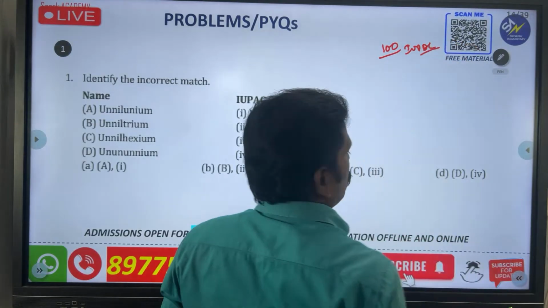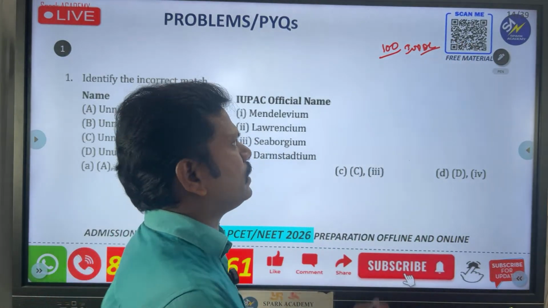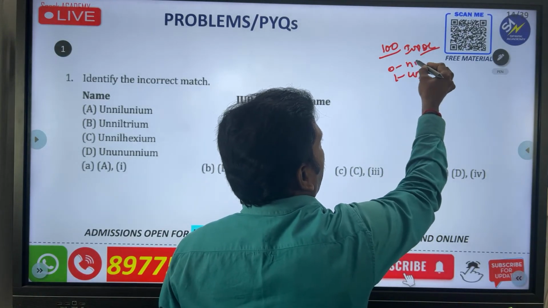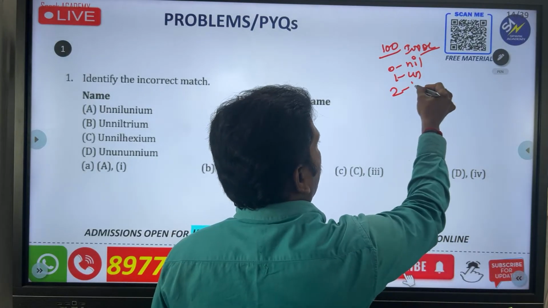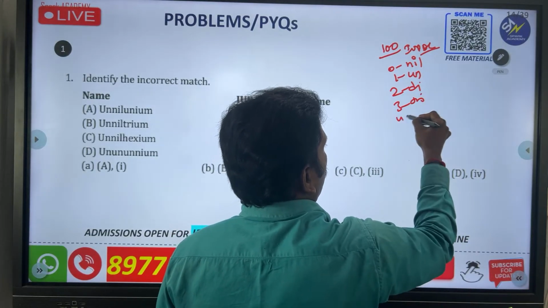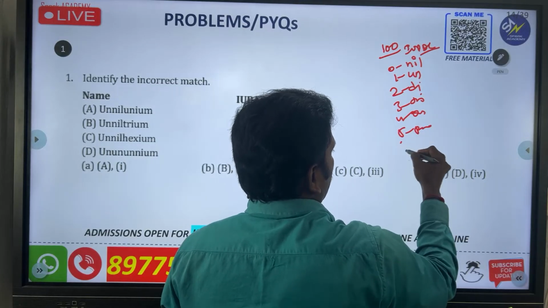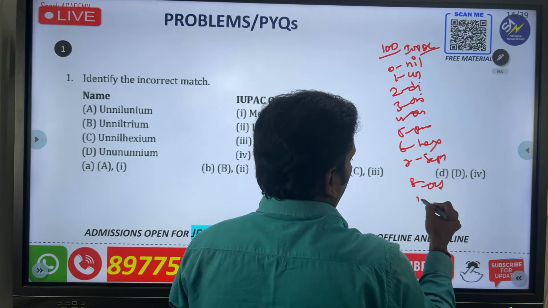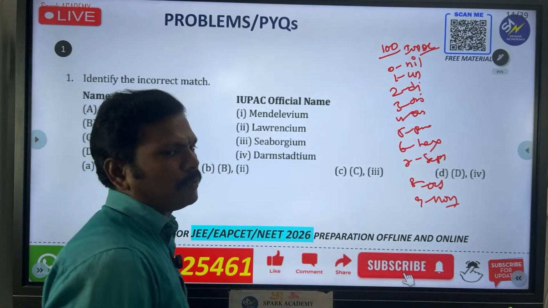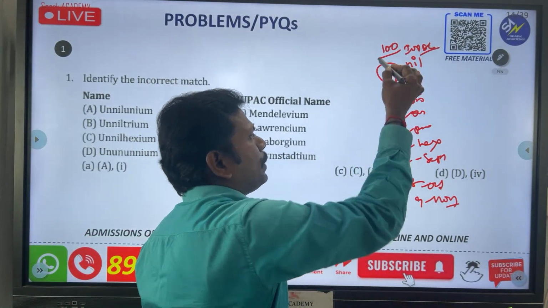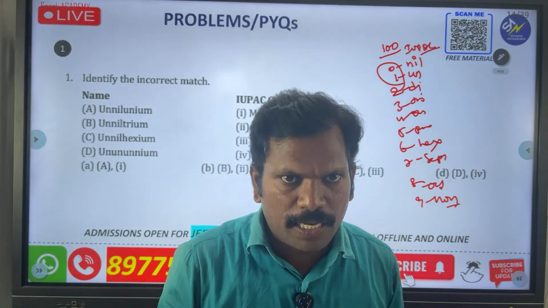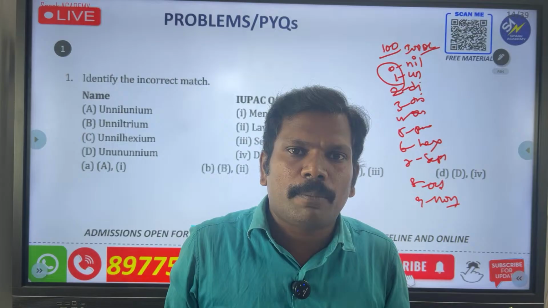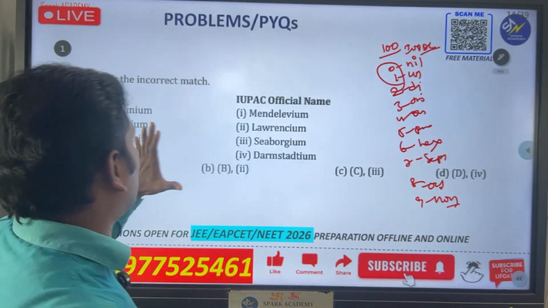Okay na, ikkada gurtu pettukondi, if it is above 100, please remember, if it is 1 you write as un, if it is 0 you write as nil. Okay na, if it is 2 bi, 3 tri, like that you have to remember. If it is 4 quad, 5 pent, 6 hex, 7 sept, 8 oct, 9 enn. But these two are very very important: if it is 0 you consider as nil, and if it is 1 un. This is only for above 100 elements nana, not for all elements. So this question is related to that one nana.